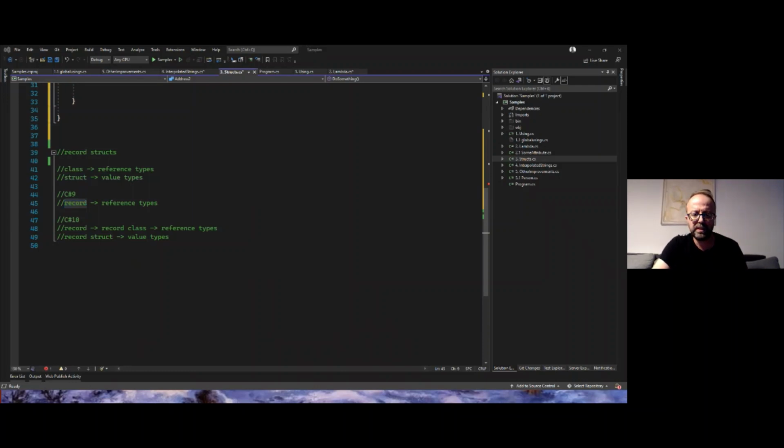I hope you're seeing my screen. Let me check. Yeah, okay. We had those three user types. From C#10, the record that we had in C#9 was renamed to record class. You can still use that, but this is for clarity. And another one was added, record struct. So for C#10, we have class, struct, record class, record struct. We have two types of records and two types of non-records. I don't know if this is what you're asking. You are right that it was introduced in C#9, but in C#10 we have this.